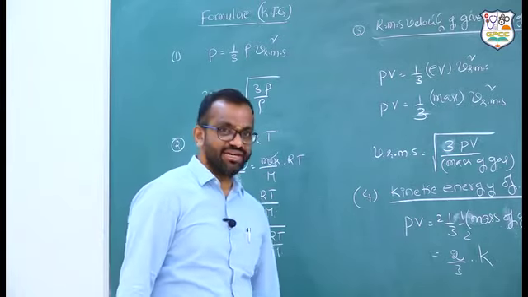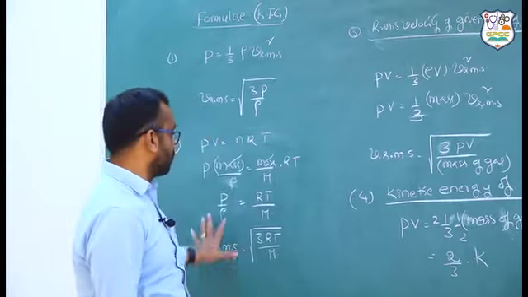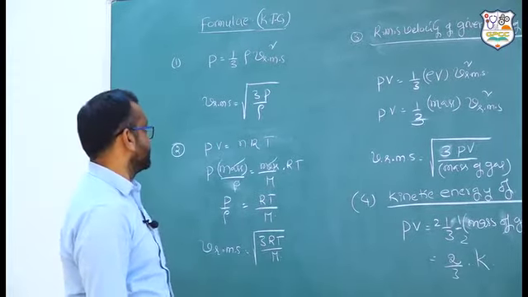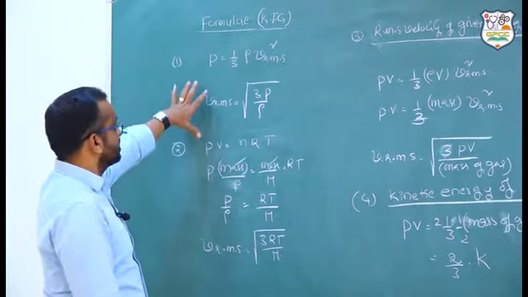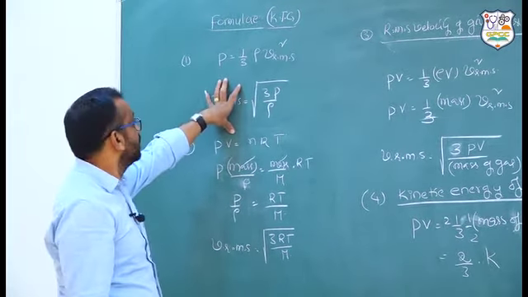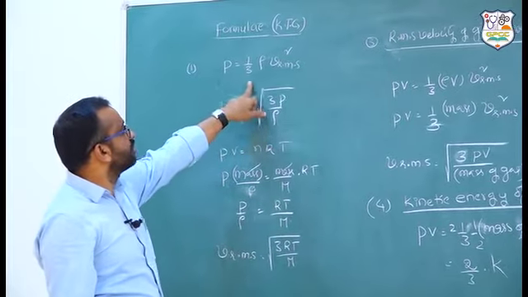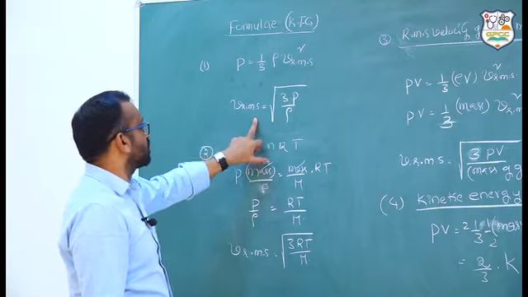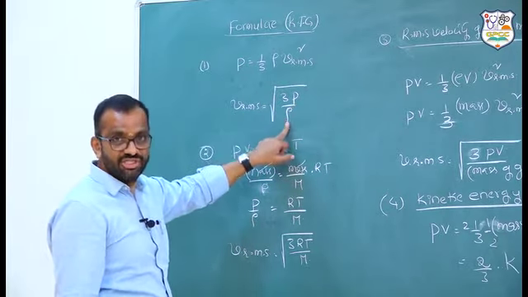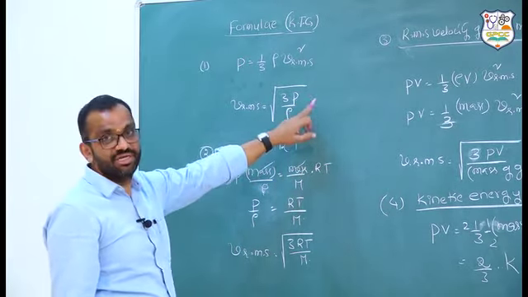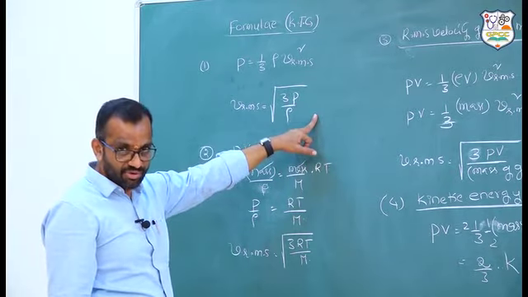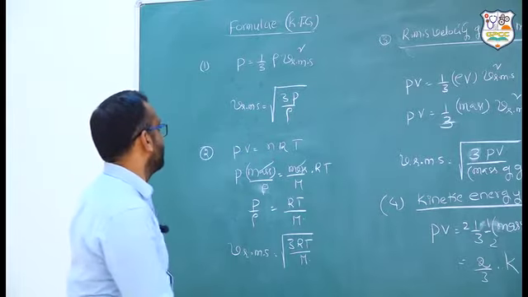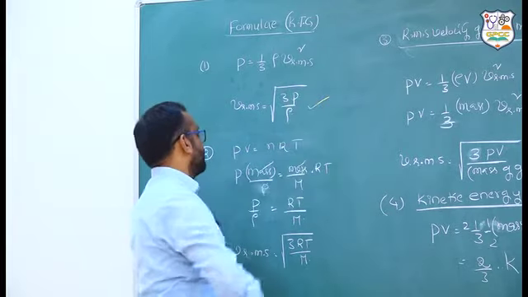Based on the earlier discussions, I want to consolidate the formulas to solve problems on the kinetic theory of gases. First, we derived a result, so try to keep these results in mind. P is equal to 1/3 rho V RMS square. So the VRMS formula is root of 3P by rho. Rho is the density of the gas and P is the pressure. You have to write that in SI units, meaning 1 atmosphere is equal to 10 to the power of 5 pascals. So here you can get one type of problem.